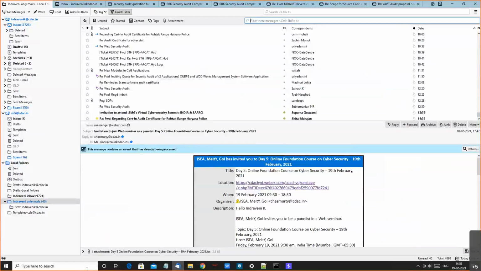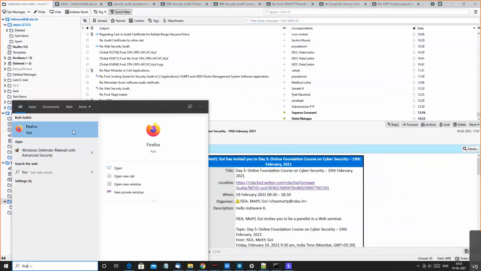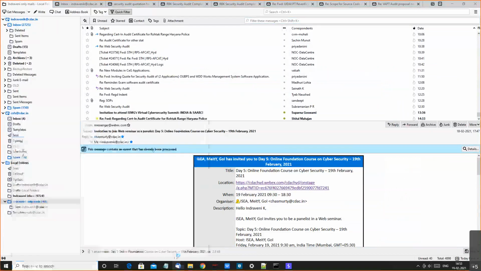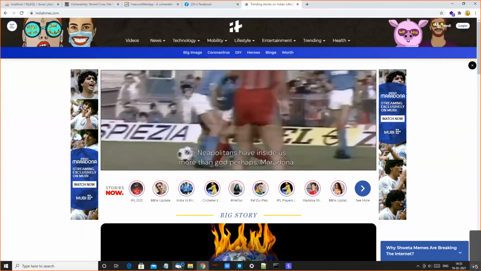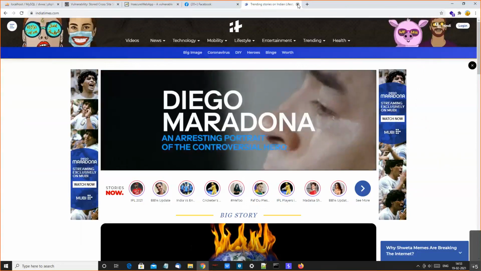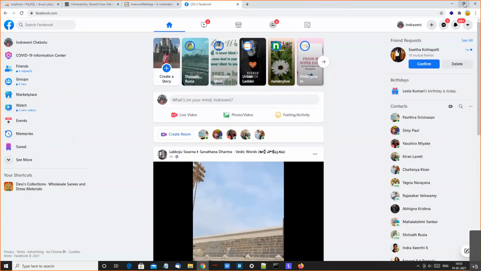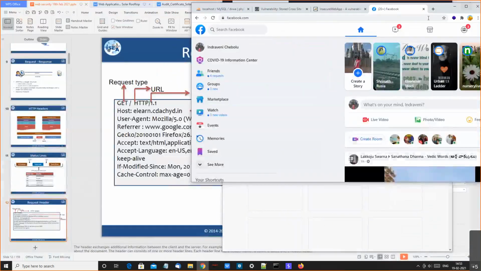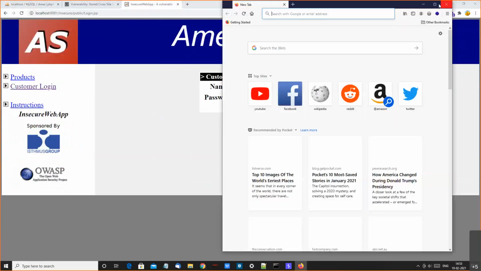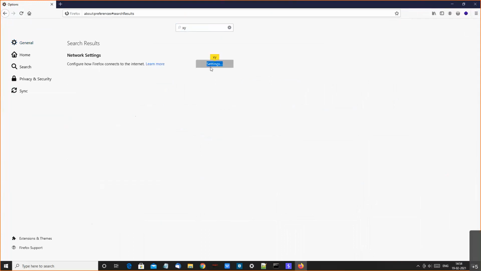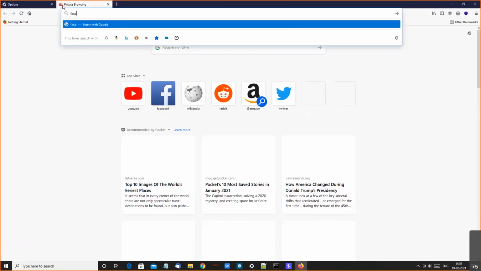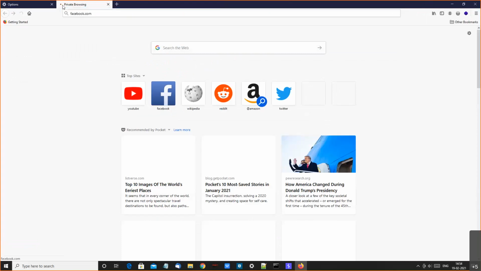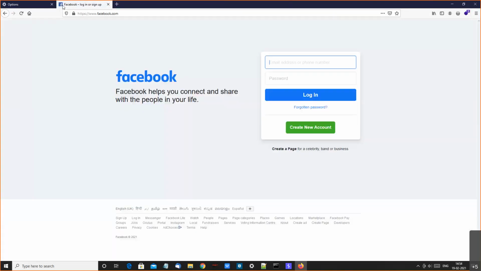One second. Just changing my browser so that we see a proper session over here. Yeah, I'm going to the Firefox browser. Okay, Facebook. Yeah, so facebook.com, definitely we see this kind of a login page.